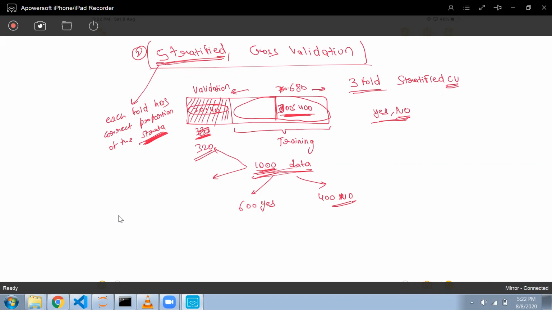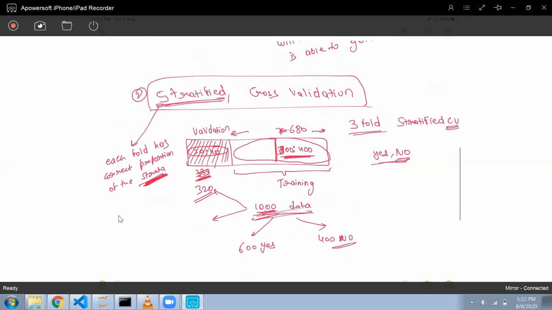If 300 yeses are there, then in validation also the ratio between yes and no should remain the same. That's what happens in stratified cross validation.